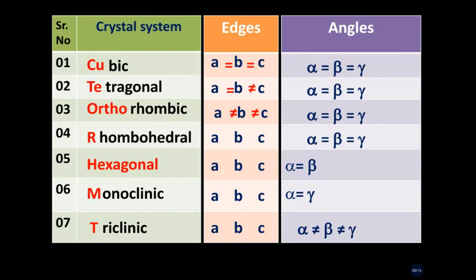Then the same pattern is repeated for the next 3 crystal systems, that is rhombohedral, hexagonal and monoclinic. So this is like this.